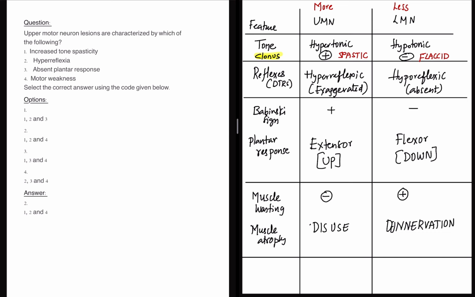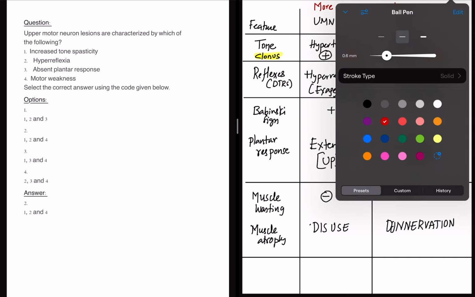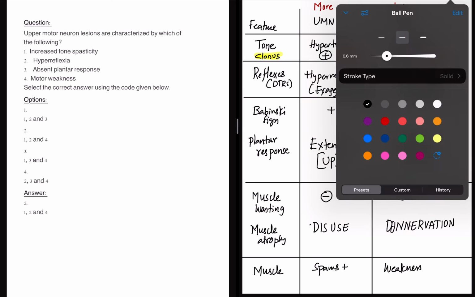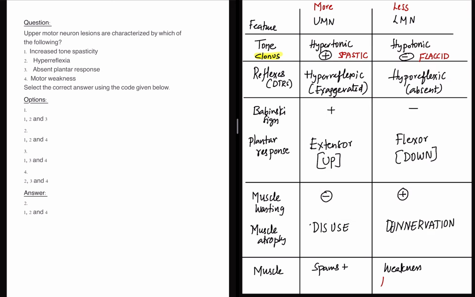Now, with regards to muscle, there is one more important differentiating feature. Muscle spasms are present here, but there muscle weakness is present, and one differentiating feature that should be highlighted here is fasciculations.